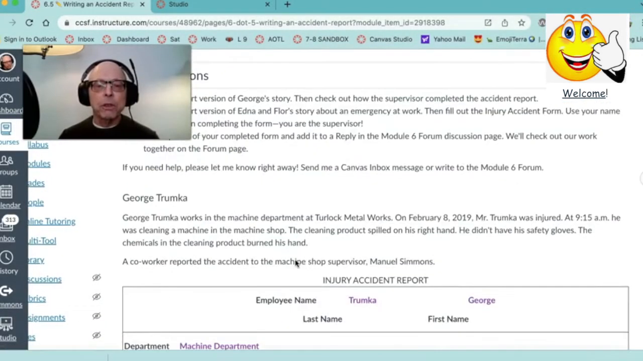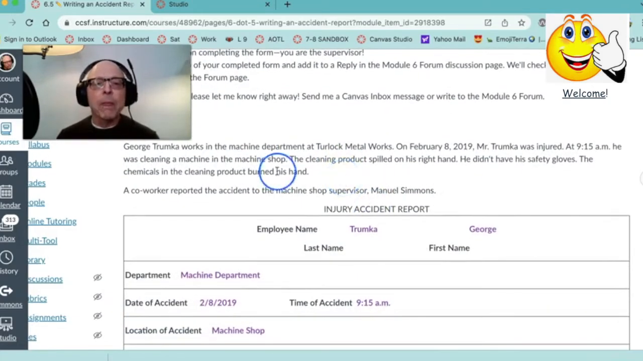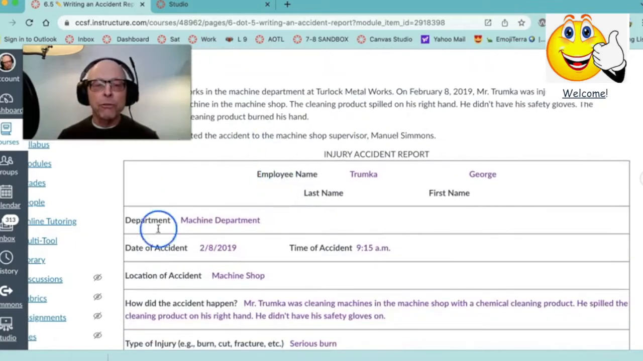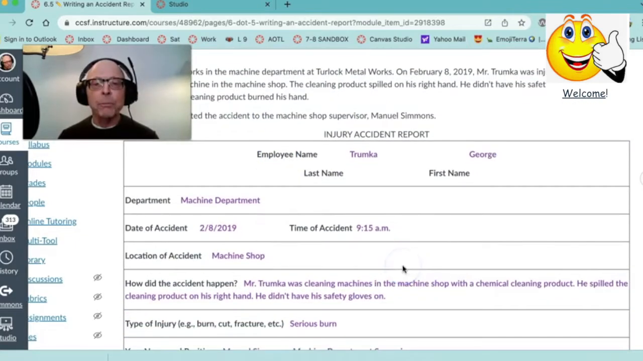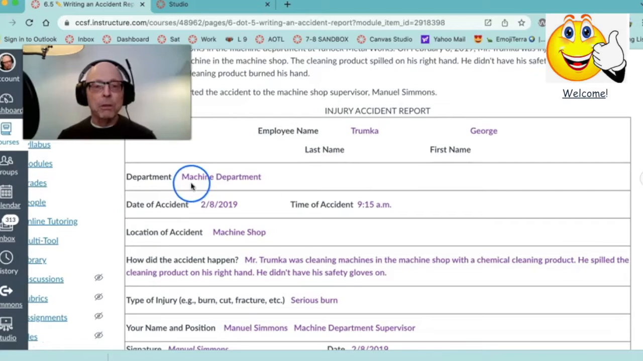So we're going to look at a short version of George's story where he burnt his hand because he wasn't wearing gloves. And then here's a model. So this is an injury accident report. You have to fill in the employee's name. His last name is Trumpka, first name George. Where he works, which department. George is in the machine department.